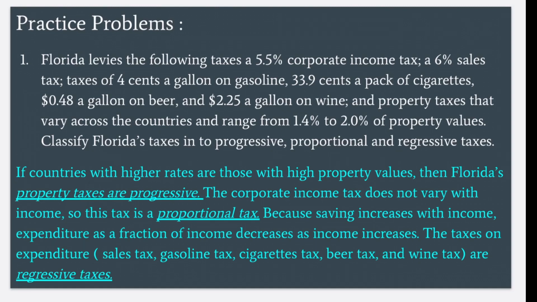If counties with higher rates are those with high property values, then Florida's property taxes are progressive. The corporate income tax does not vary with income, so this tax is a proportional tax. Because saving increases with income, expenditure as a fraction of income decreases as income increases. The taxes on expenditure, that is the sales tax, gasoline tax, cigarette tax, beer tax, and wine tax, are regressive taxes.